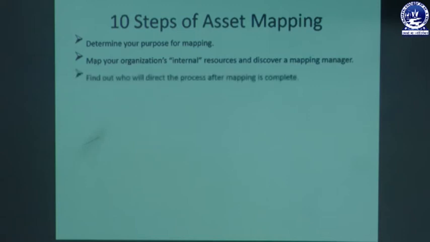Third is to find out who will direct the process after mapping is complete. Mapping is just a framework, so after the completion of the mapping, who is going to direct it or who is going to complete it? That is the third step. Then to create a geographic focus and assemble a discovery group is the fifth step of asset mapping.